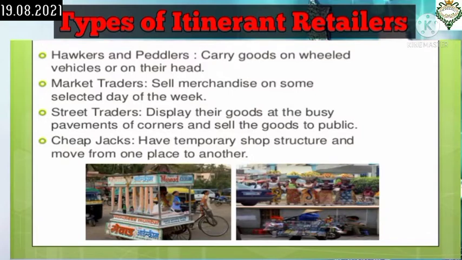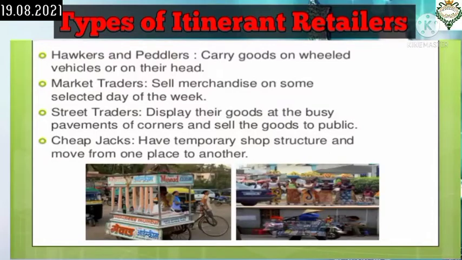Now come to the third, that is street traders. So street traders are also called pavement vendors. That means it refers to all those retailers who sell their goods near the busy places like railway stations, bus stands, cinema halls, etc. That are temporarily.